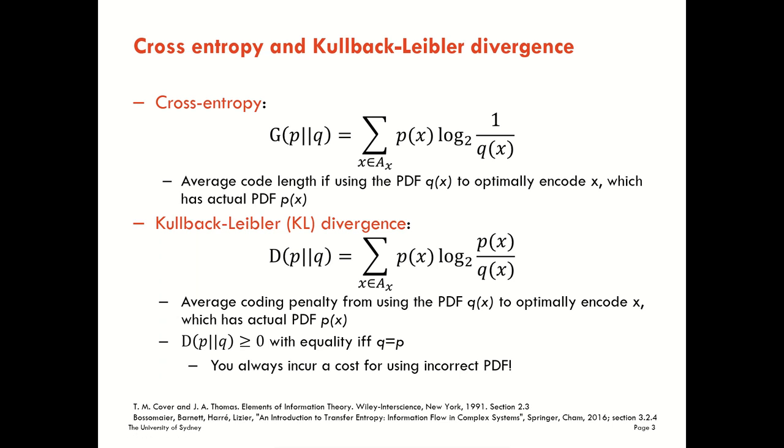Okay? So it's a code penalty if we use the distribution q to make the encoding, but the real distribution is p. Now here, the Kullback-Leibler divergence is always greater than or equal to 0. So we can't have a negative coding penalty on average here. Okay? Some of our realizations x may have a shorter code length under q than they would have under p, but on average that's not going to be the case. On average we'll always have a coding penalty if we don't use the right distribution, and that's something that we hinted at when we looked at that horse racing example earlier.